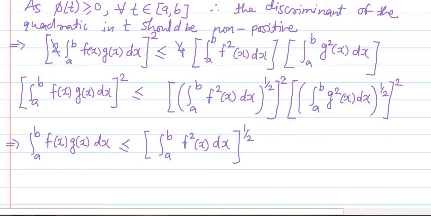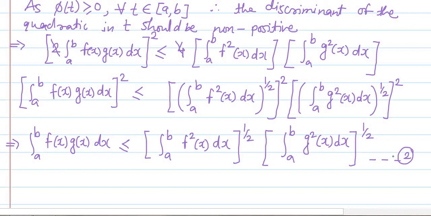After taking the square root, the power 2 will be cancelled, into the second factor, integration a to b g square x dx raised to 1 by 2. Let us denote this as relation number 2.